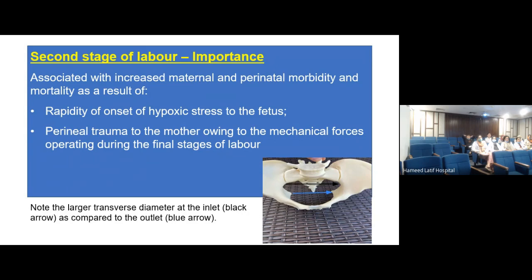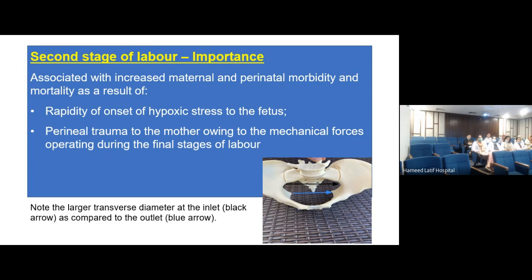This is a crude term to say. But basically what it means is that if there are oxytocin-induced frequent contractions, they are going to result in hypoxic insult to the baby. And that is what is being tried to be said, and that is the most important thing. And that is not the only reason because of which hypoxic insult can happen. It is multivariate, multifactorial actually. So that is one thing that we are worried about.